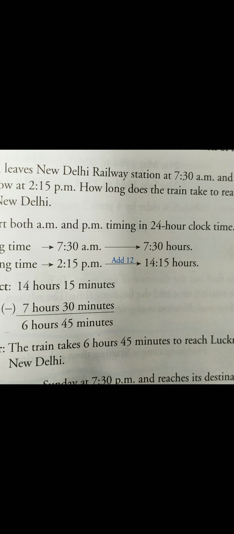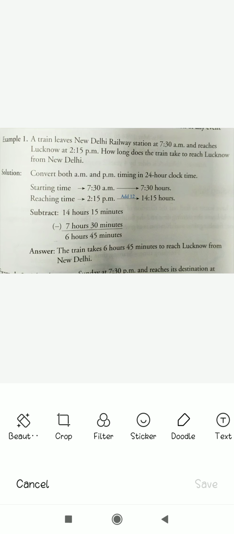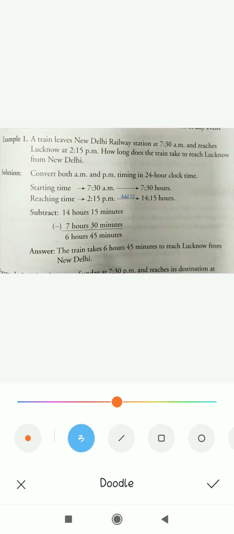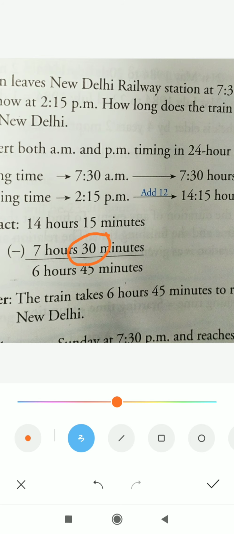Now we can subtract 14 hours 15 minutes minus 7 hours 30 minutes. About subtraction, you know very well. Here it's 15 minutes, and from 15 minutes we cannot subtract 30 minutes. Then what we'll do, we'll borrow from hours.